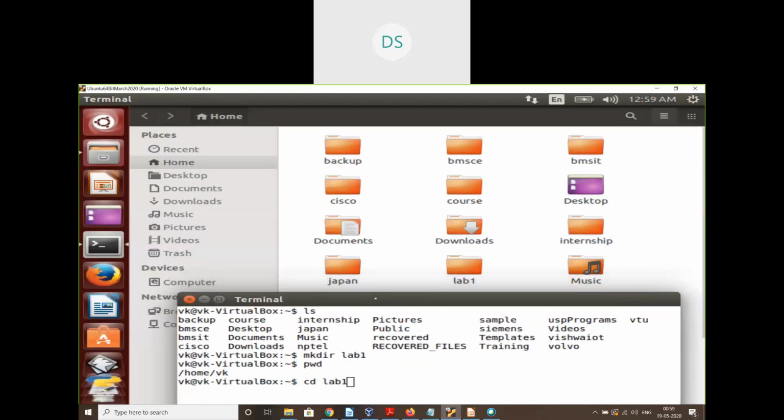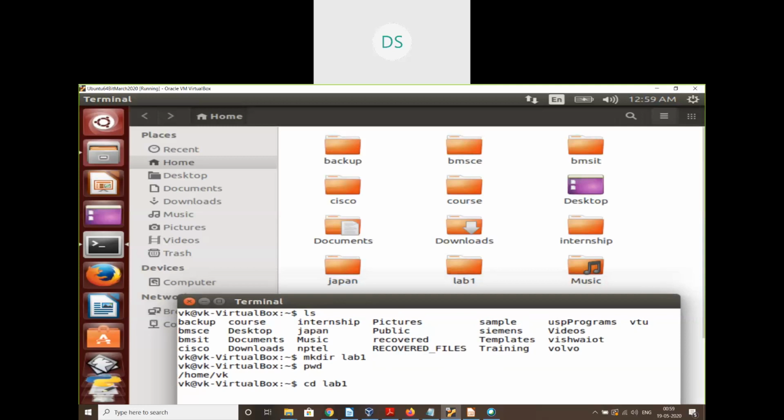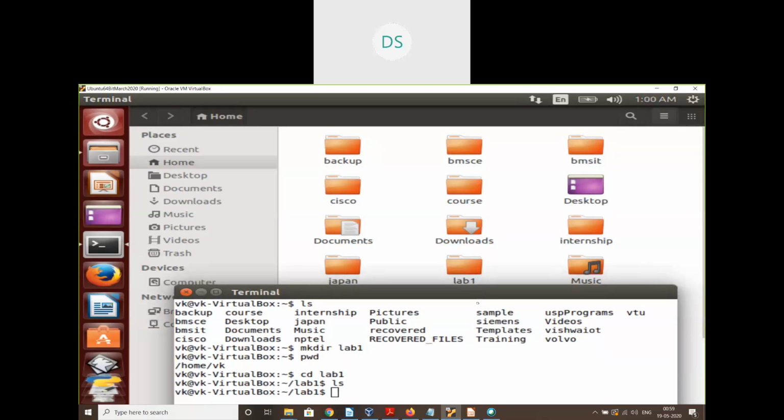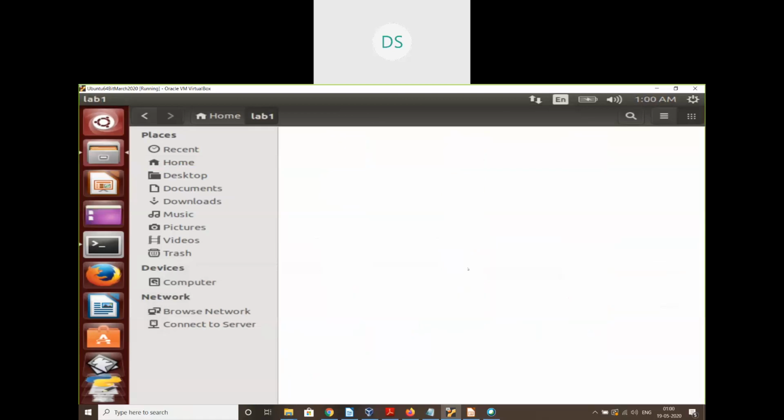So the relative path name of this lab1 is cd lab1. So I can enter into this lab1 directory by using this cd command. Now I've entered this folder lab1. So if I list the files that are in this lab1, it would be empty because it's a newly created folder which does not have any content. So I can also cross check using this GUI. You can see this. So there are no files or folders in this lab1 directory.